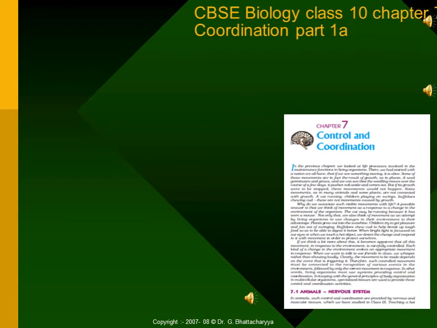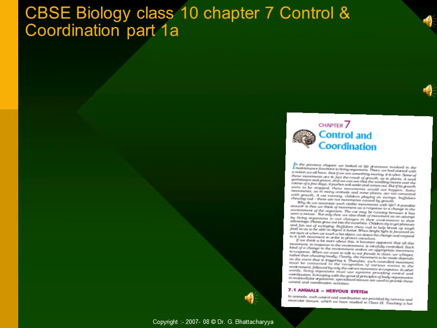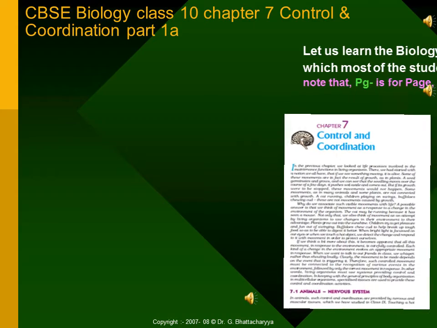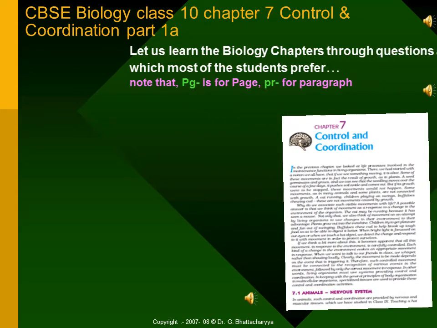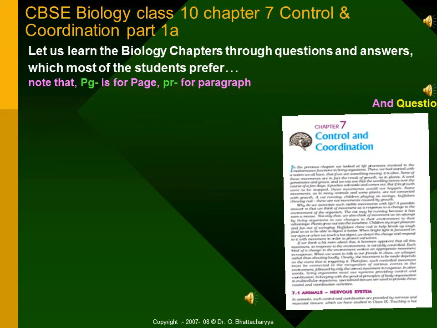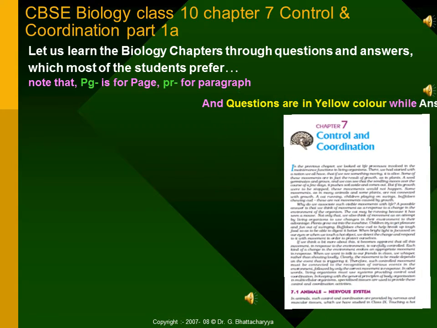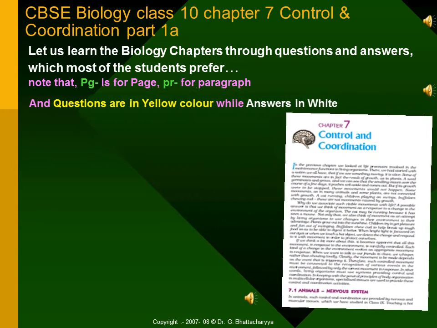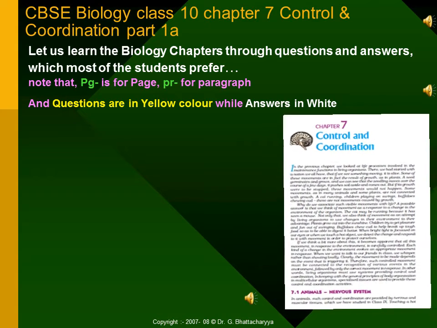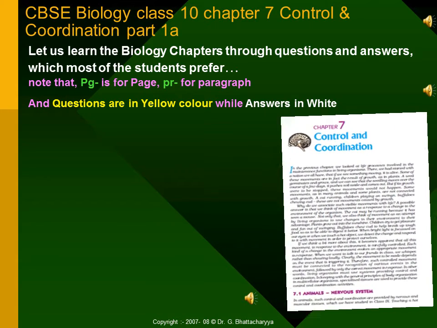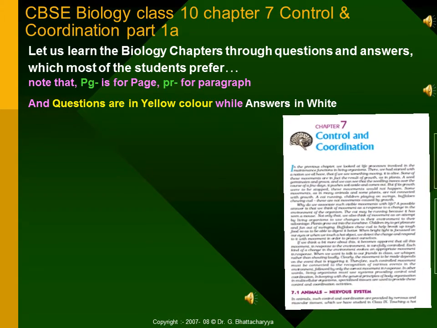CBSE Biology Class 10 Chapter 7 Control and Coordination Part 1. Let us learn the biology chapters through questions and answers, which most of the students prefer. Note that PG is for page, PR for paragraph, and questions are in yellow color while answers in white color.